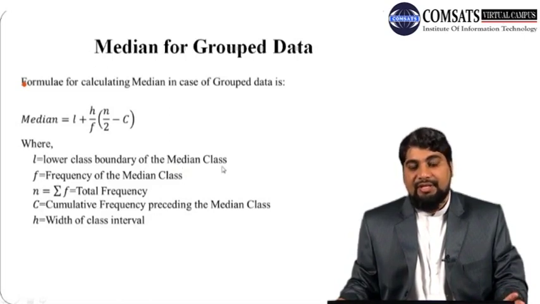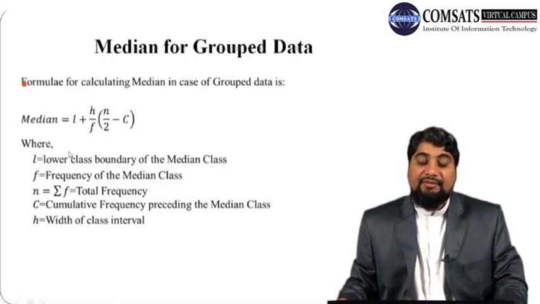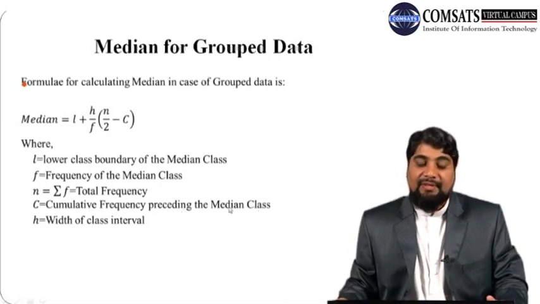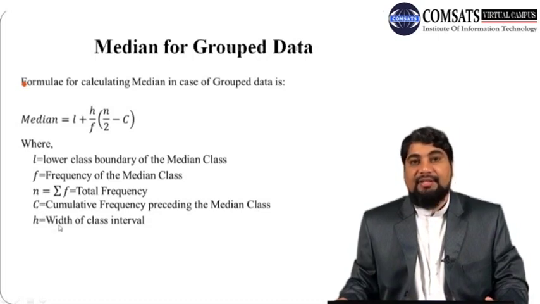Once we have the median class in our hand, we can find the lower class boundary, which will be denoted by L, then the frequency of the median class will be f, and then the cumulative frequency preceding the median class will be c, and h is the width of the class interval. So let us explain this idea with the help of an example.